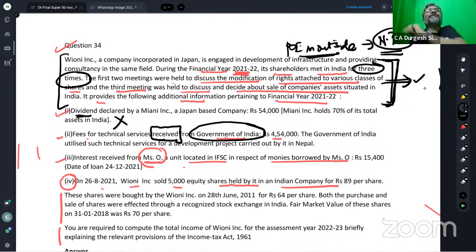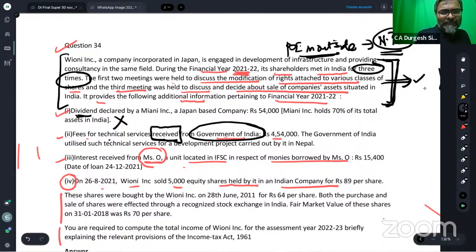Then essentially that payer should be making the payment in respect of their business or a source which is situated in India. I hope that all of you are clear with this one, students. And that exactly is the point. So, students, this is how it has to be considered in this regard.